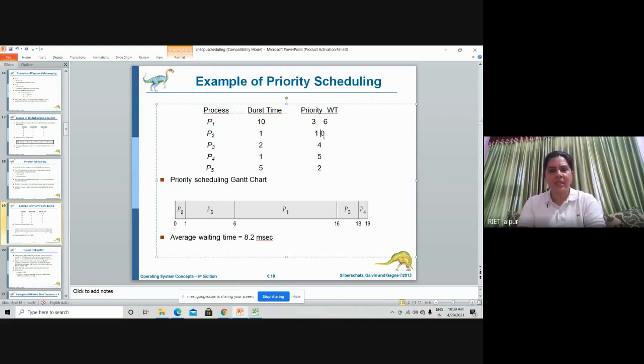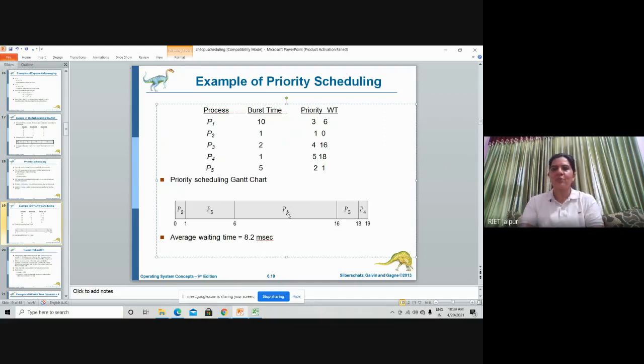Waiting time for P3 is 16 only. For P4 it's 18. And for P5 it waits 1 unit only. So this is the waiting time for all the processes. You can calculate the average; this will be 8.2 milliseconds only.